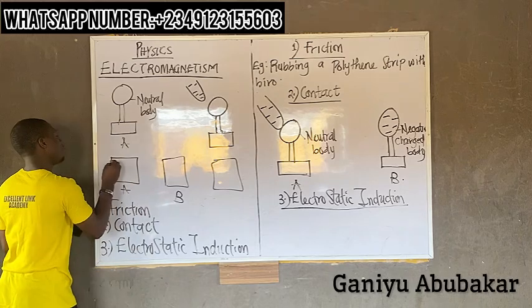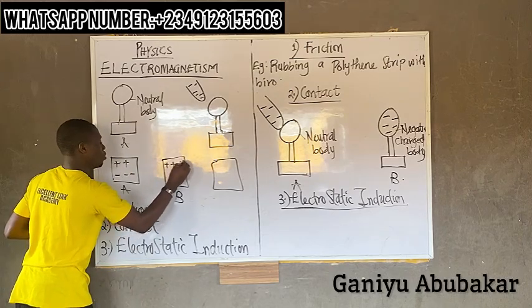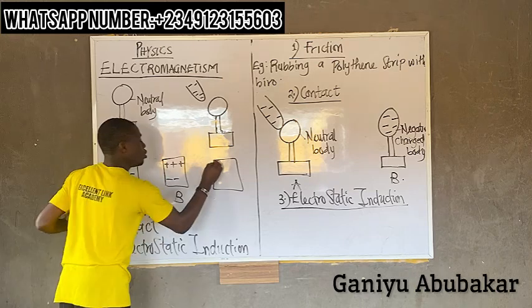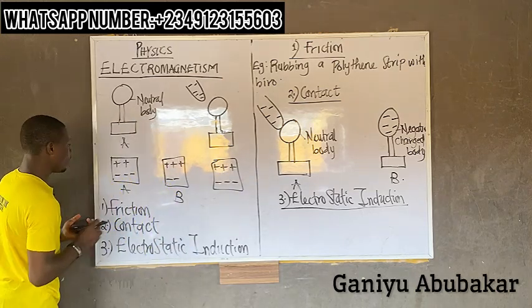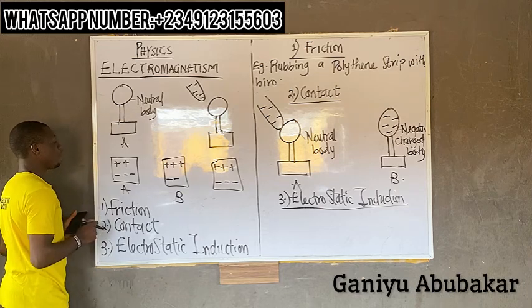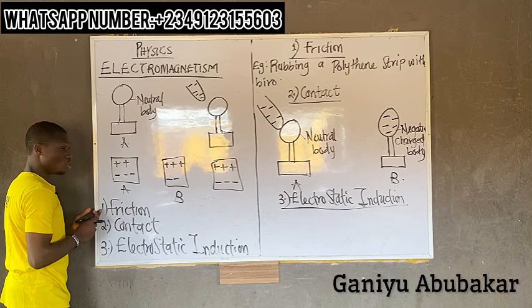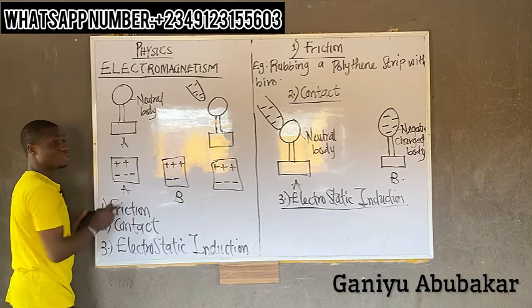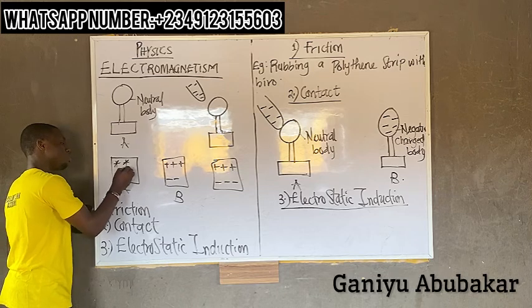So let's say I have plus, plus, minus, minus, minus, plus, plus, plus, minus, minus, equal number of plus, equal number of electrons. So look at this, please. Here's the concept. Positive are called proton, negative are called what? The electron. Now plus will cancel minus, plus will cancel minus.